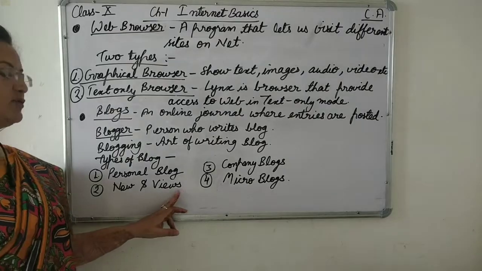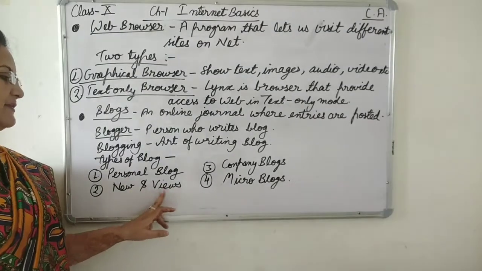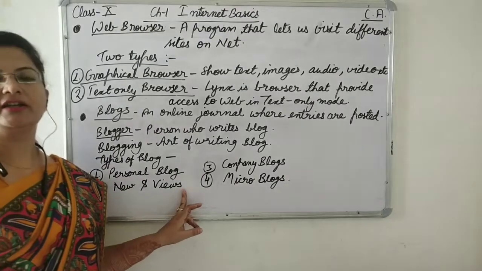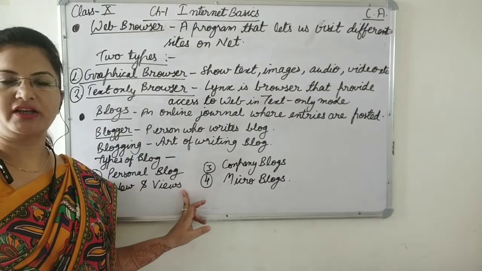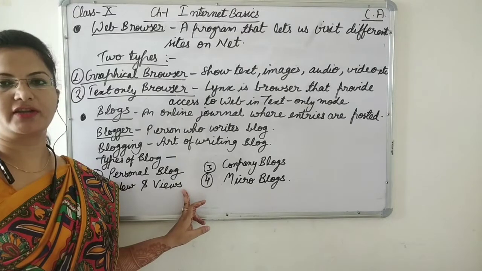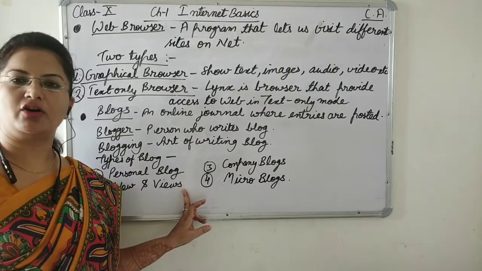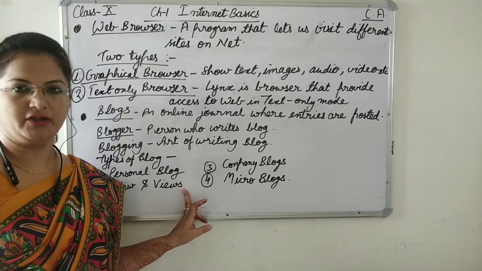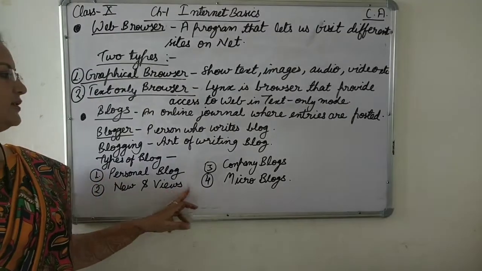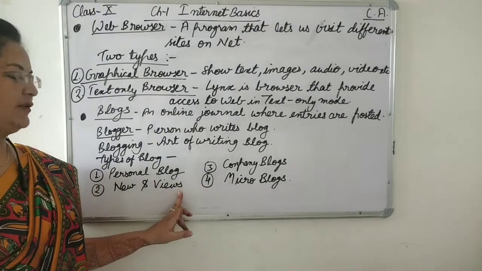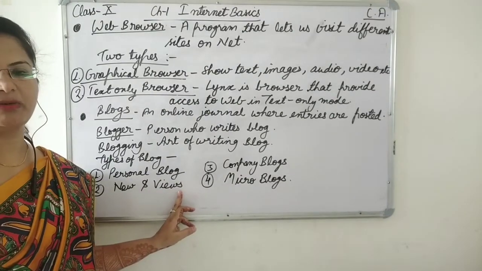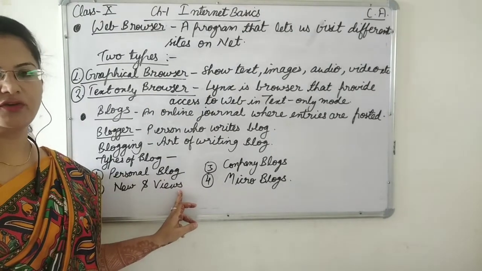Then the next is the news and views blog. These types of blogs are actually created by generalists. They create these blogs for their company, for example a television channel, or it can be of news also. On these, generalists will be able to post the news, views, etc.